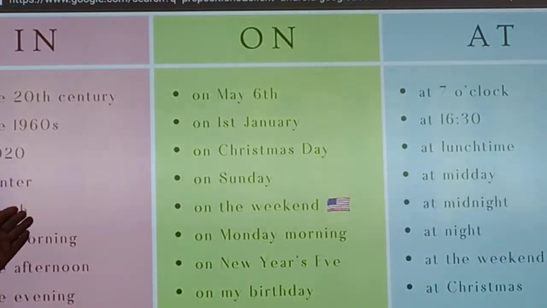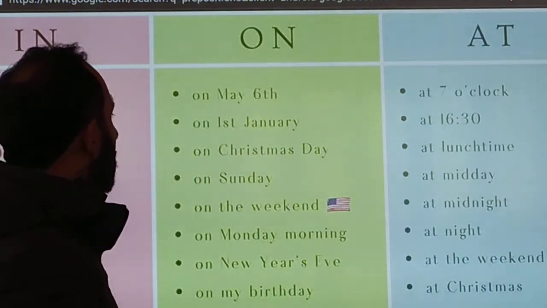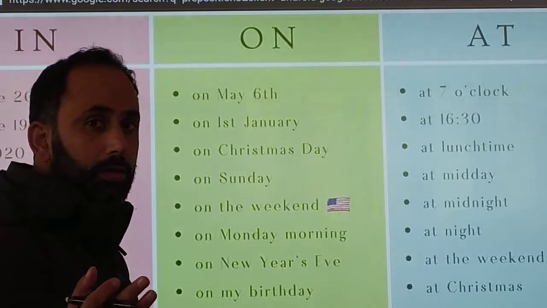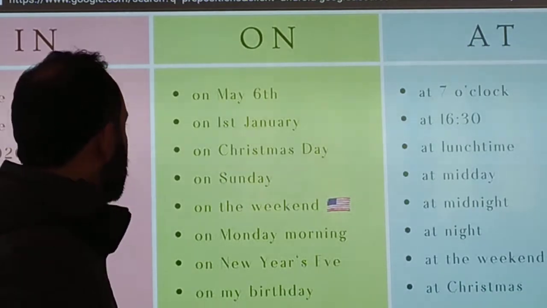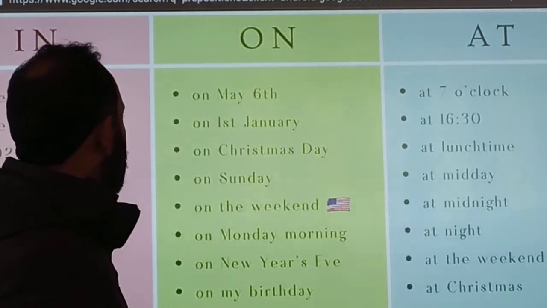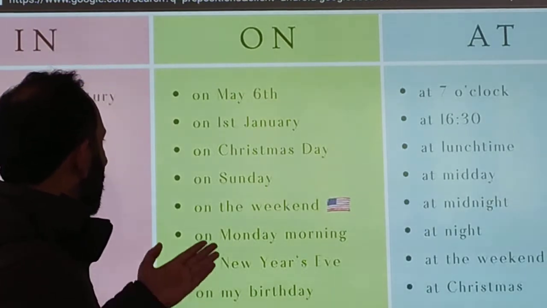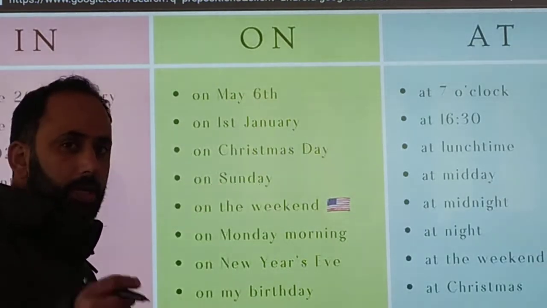With centuries and years, we use in: in the 20th century, in 1960, in 2020, in winter, in March, in the morning, with a period of time. We also use in the morning, in the afternoon, in the evening. On is used with dates or with months: on May 16th, on 1st January, on Christmas day.